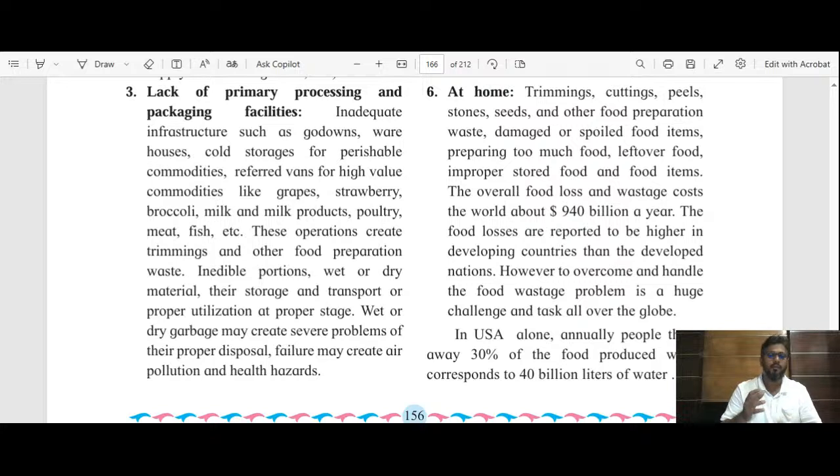Then waste is generated when we bring all these agricultural crops to one place, then we remove the unwanted part from that food material. For example, we have harvested mango. When we do the harvesting of mango, there is a stem on it, and up to 20 to 30 centimeter above that mango, the stem is cut. So that stem becomes the waste part. When we do the packaging, we remove that waste.